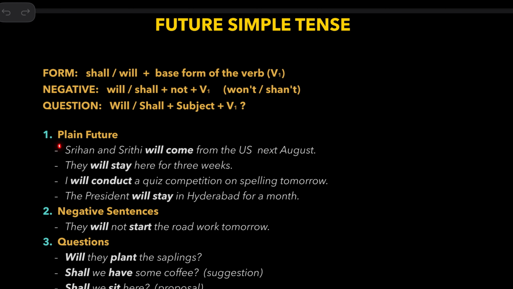So, to talk about plain future: Srihan and Sriti will come from the US next August. They'll stay here for three weeks. I will conduct a quiz competition on spelling tomorrow. The president will stay in Hyderabad for a month. So, just a plain future. What is going to happen in the future? You are simply predicting. They will not start the road work tomorrow. So, this is a negative statement.